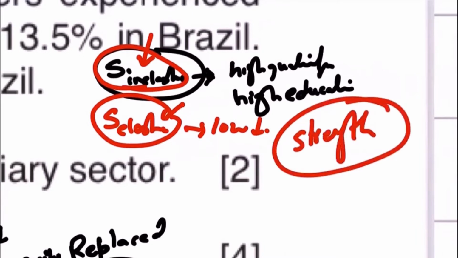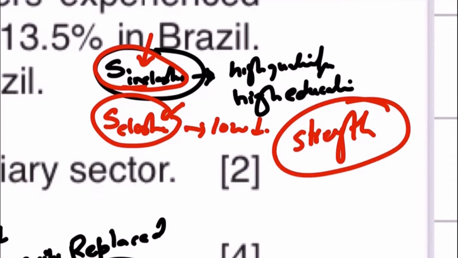Also, it depends upon the strength or the bargaining power of the trade union. Remember that, the strength or the bargaining power of the trade union. Maybe the trade union is weak, or has low bargaining power, or maybe the government has not given trade unions a lot of authority and has reduced their bargaining power. Or maybe they are weak because the membership in the trade union is not very high. Remember, I told you guys that the higher the membership of trade unions, the more powerful they will be, the more bargaining strength they will have.